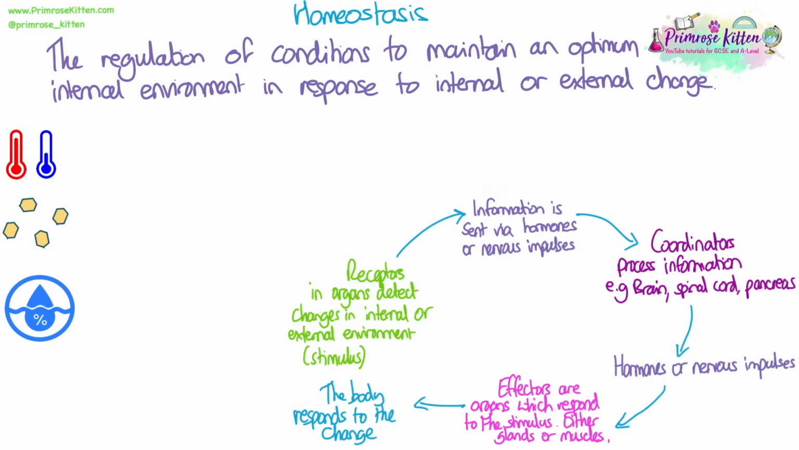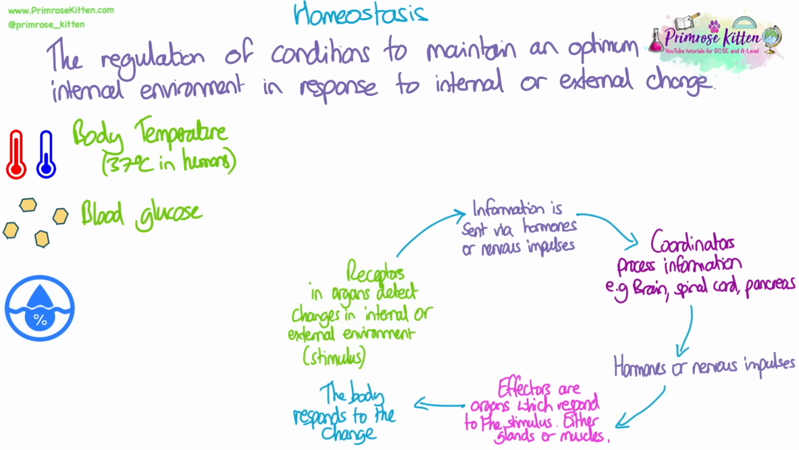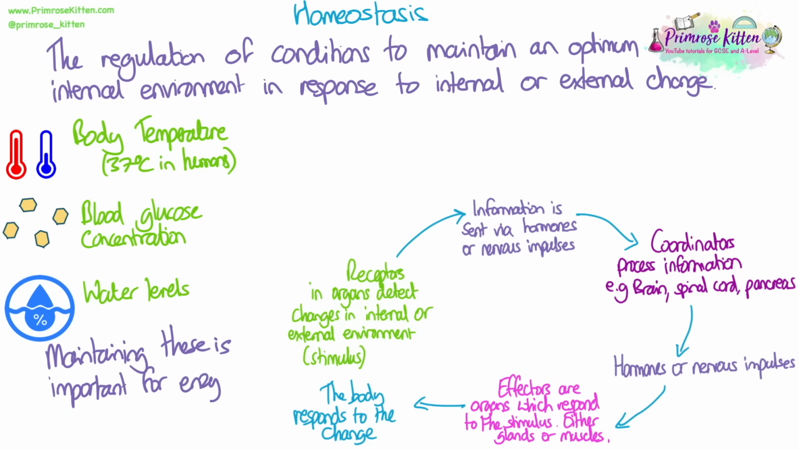Homeostasis is the regulation of conditions to maintain an optimum internal environment in response to either internal or external change. There are three main things that homeostasis works to control in humans: body temperature, which is or should be around 37 degrees in humans, blood glucose concentration, and water levels. Maintaining these is important so that enzymes and cells function properly in the body.